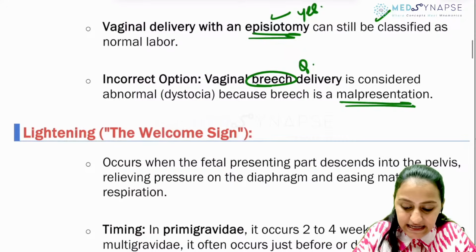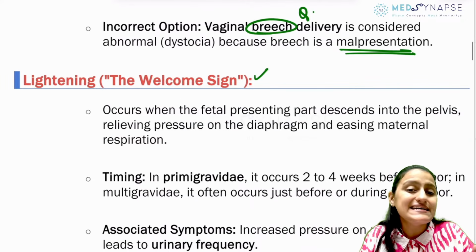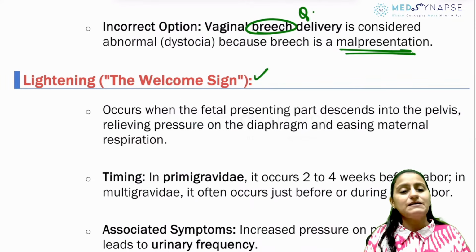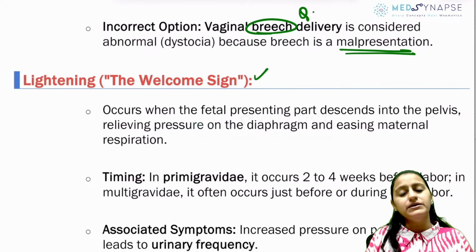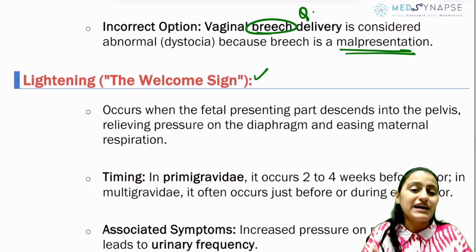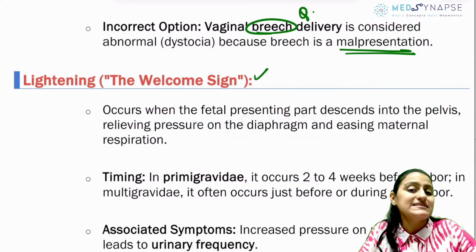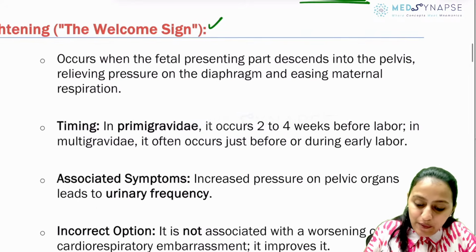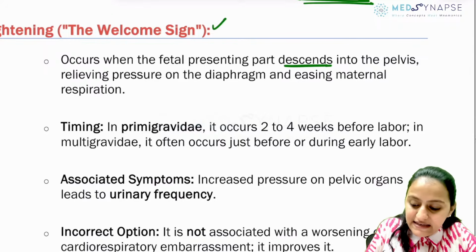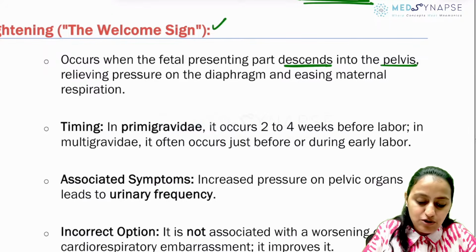Going to lightening, which is the welcome sign. What is lightening basically? Imagine it is lightening the abdomen, right? The pressure on the diaphragm of the mother is relieved because the baby is descending down into the pelvis. So when the fetal presenting part is descending into the pelvis, that is what is called lightening.